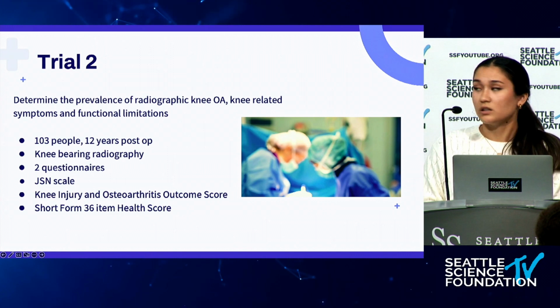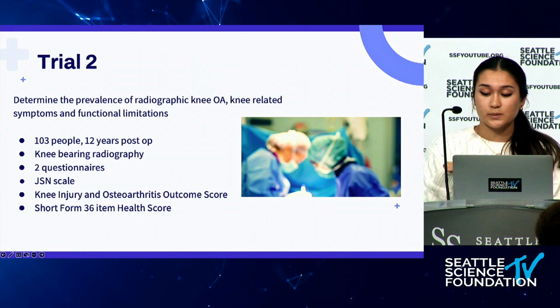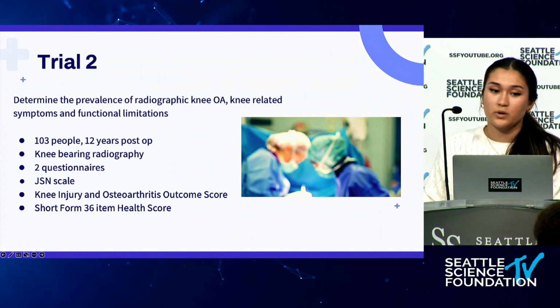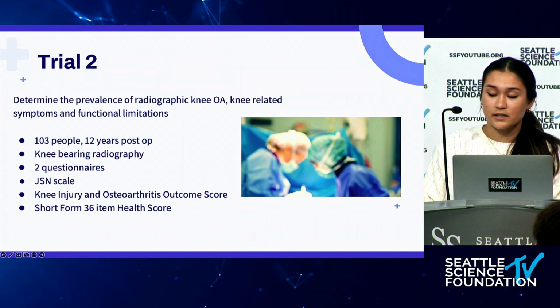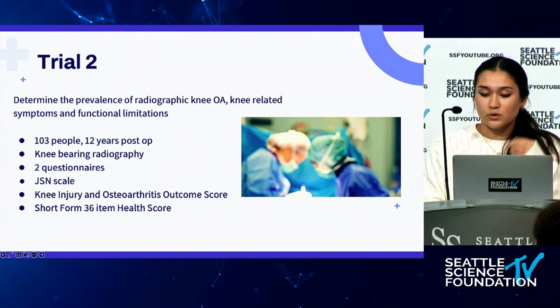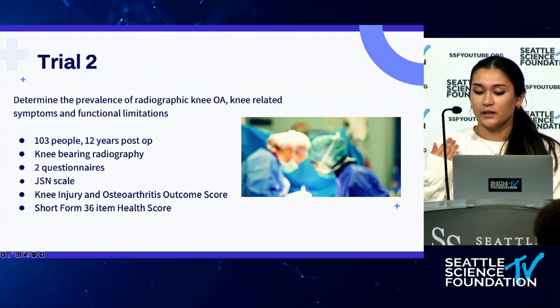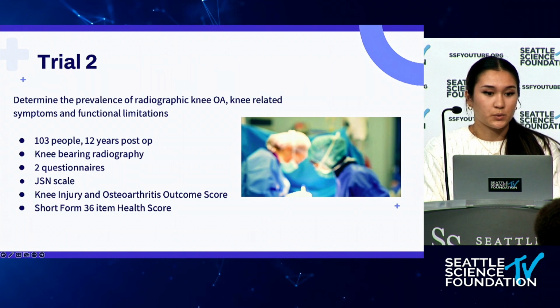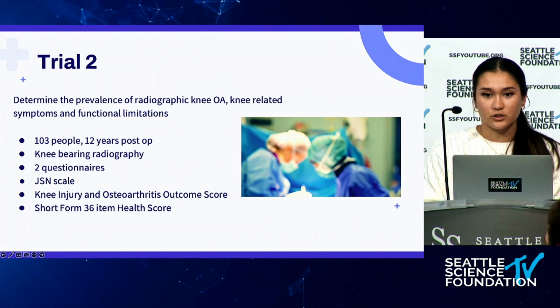This trial used the JSN scale, the joint space narrowing grade, which was one of the symptoms of osteoarthritis, like I talked about earlier. They also used a couple of questionnaires about pain, the symptoms the patients were experiencing, and how it affected their daily life as well.